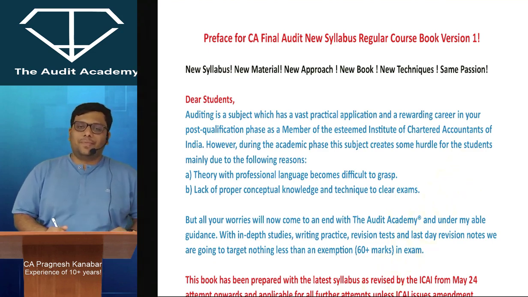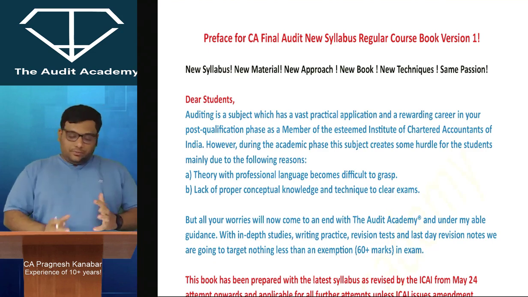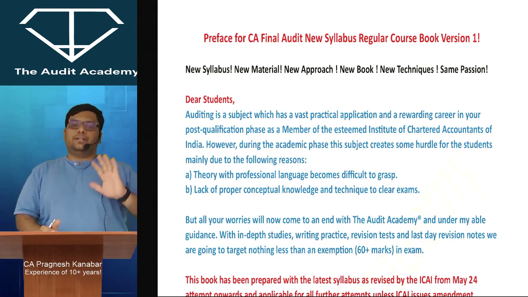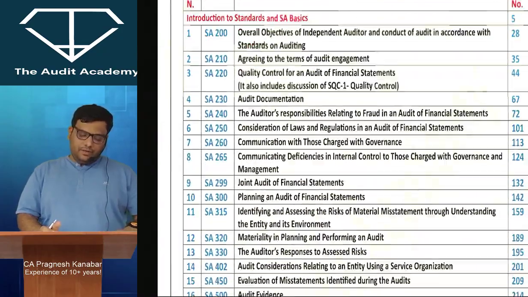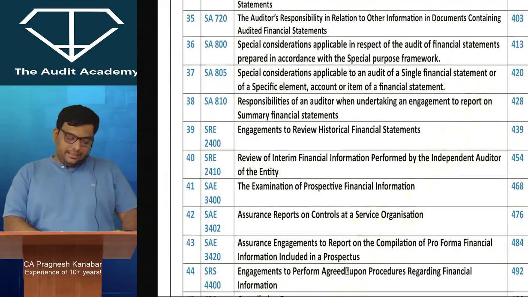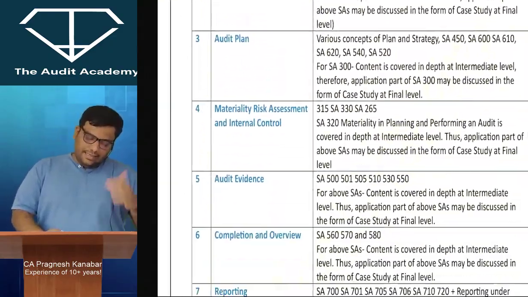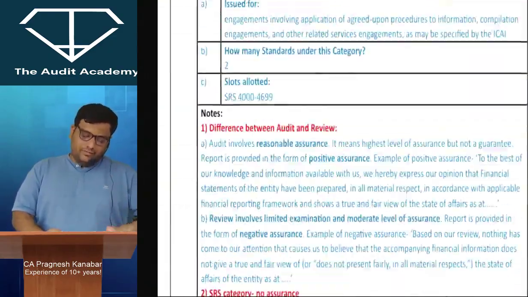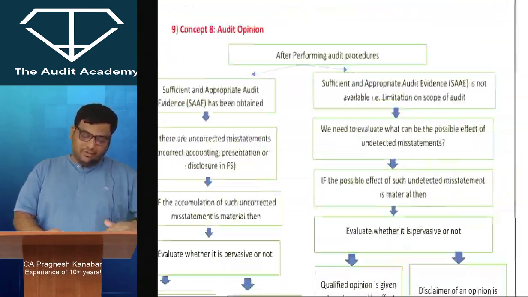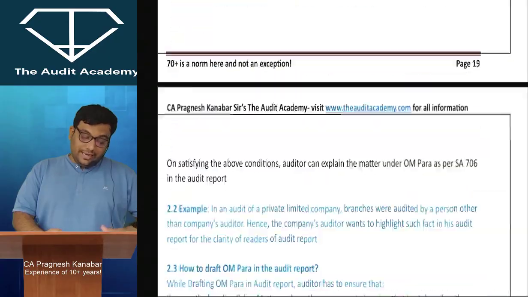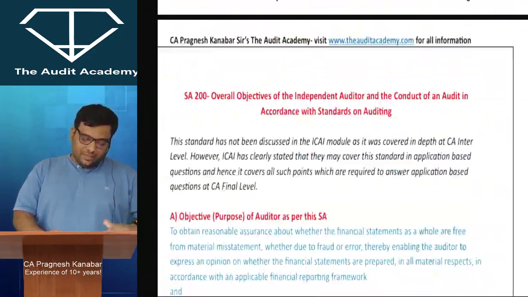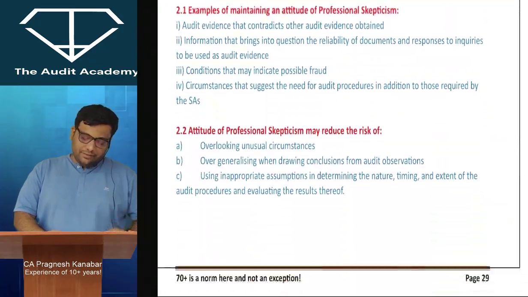Don't worry about it. Now, coming to my material, there are 2 books. One book deals completely with standards, and when you look at that particular book, there are 46 standards which are covered in the 11 chapters of the ICAI module. When you go inside, the first few pages are just to touch up some basic concepts from Inter CA, which is very necessary to understand the language and to get a grip over the topics. After these basic concepts are over, one by one the standards begin.